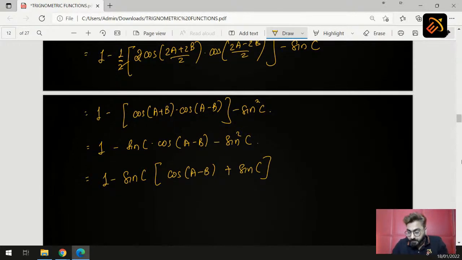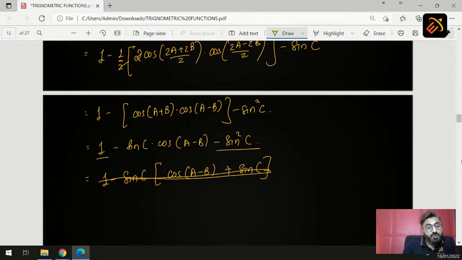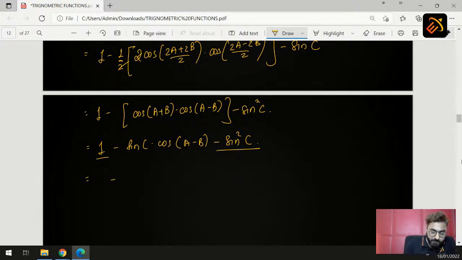So here we will get cos of A plus B. But students, is this step necessary? Check. No. Why? Because you don't need to do this step, because if you see properly you have 1 and minus sine square C. So instead of doing this, 1 and minus sine square C, can we write this as cos square C using our identities?